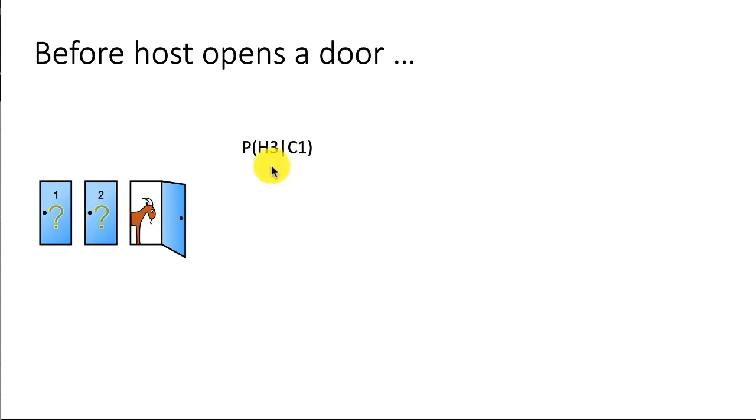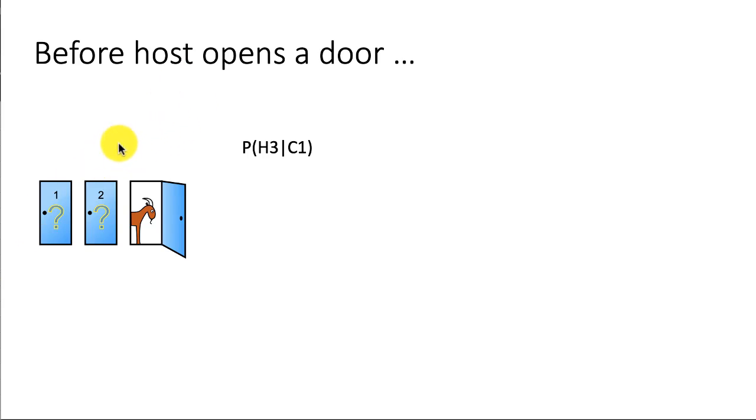So what is P(H3 given C1)? What does that mean? We already know that the player has chosen door 1. C1 means the car is behind door 1. The host knows where the car is. So if the host knows that the car is behind door 1 and the player has chosen door 1, right?